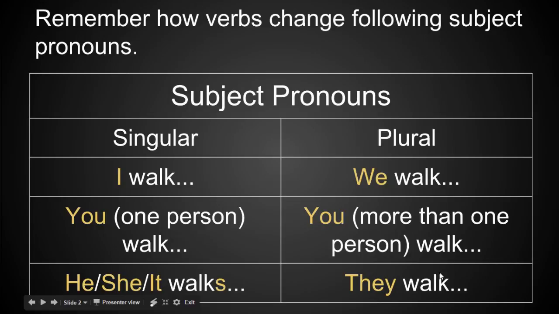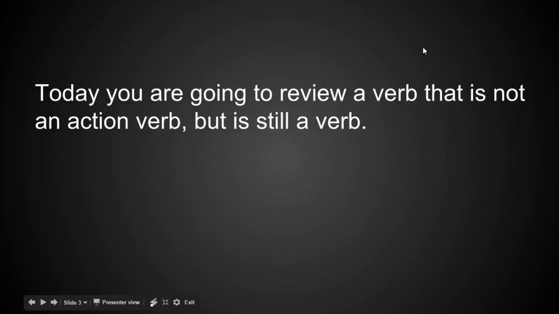So the one you need to remember when it comes to subject pronouns is if you're talking about he, she, or it, you have to add an S on the end. Now, today you're going to review a verb that is not an action verb, but it's still a verb. It's a special kind of verb called a linking verb.